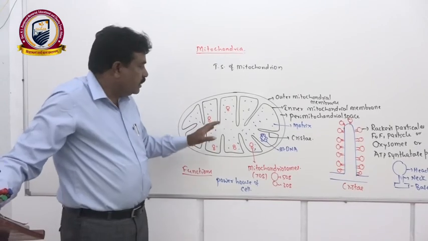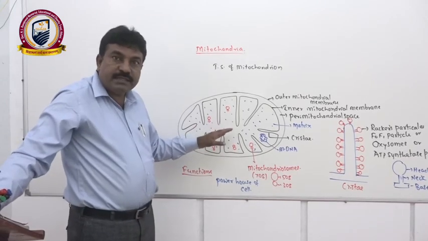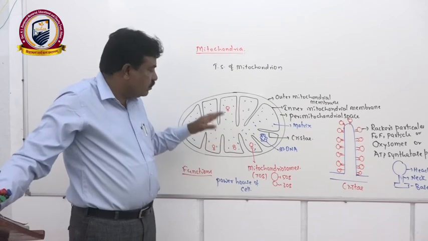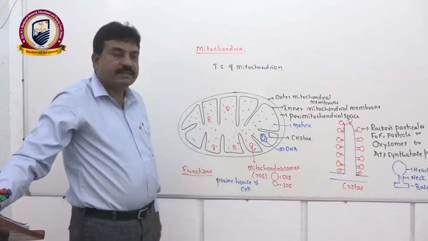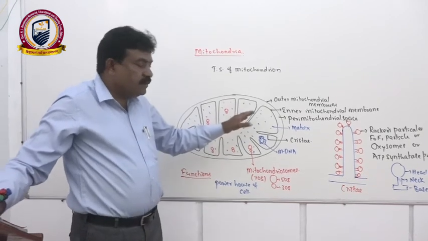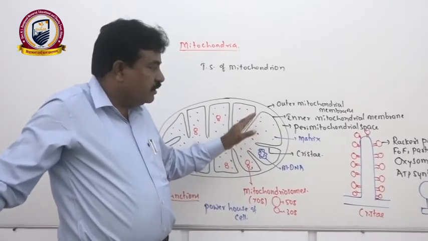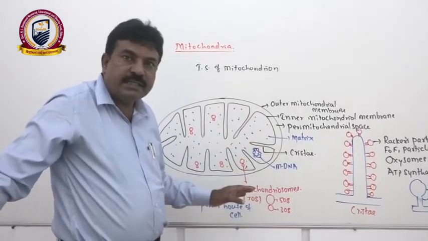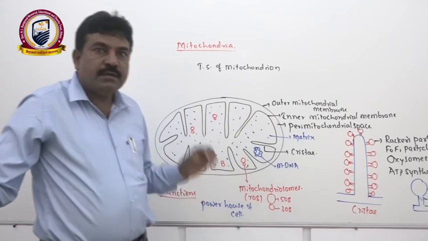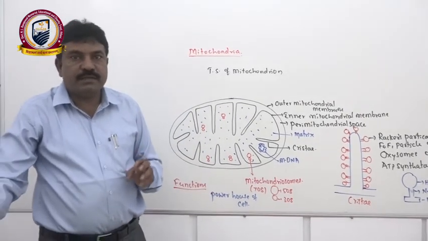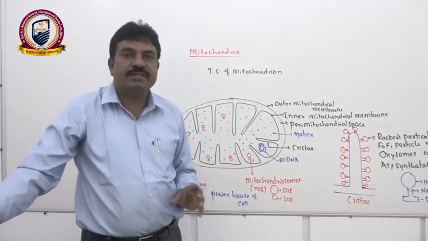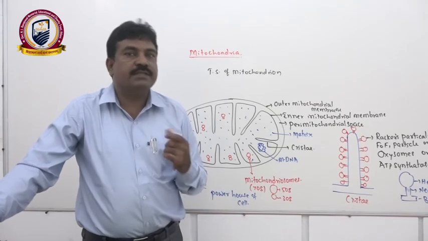One is the matrix, where the second step of aerobic respiration, the citric acid cycle, takes place, and the second one is the inner mitochondrial membrane, also technically called cristae, where Racker's particles are, where the electron transport system is, where oxidation of food takes place completely and we get energy.